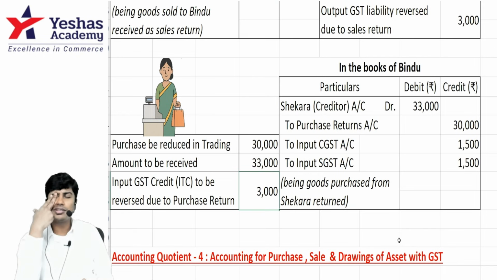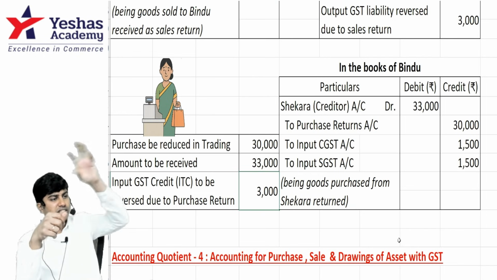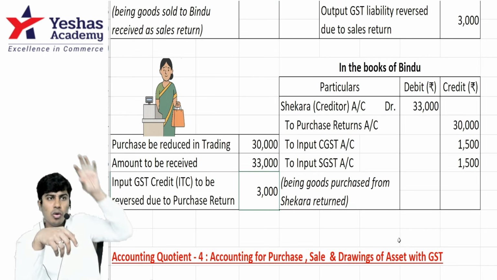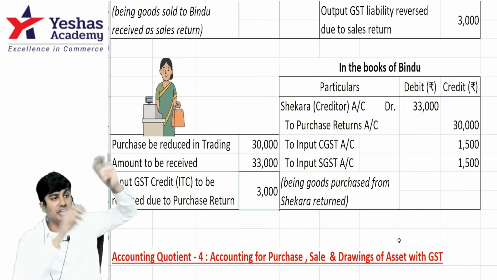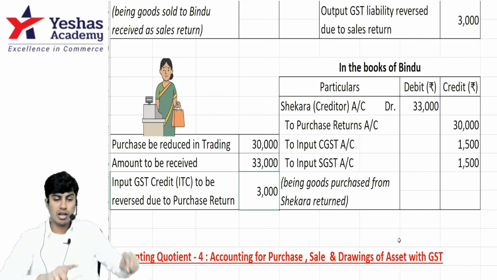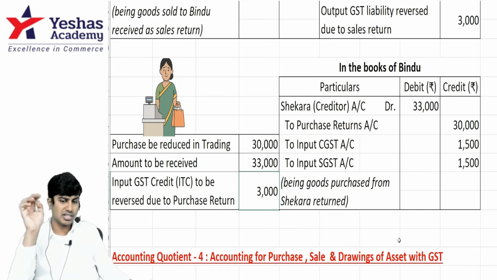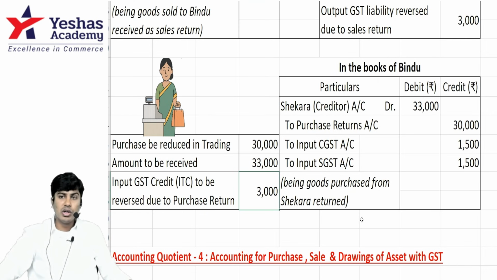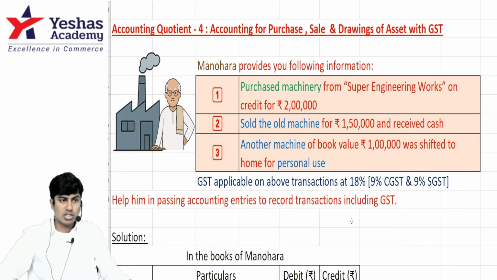Sorry, accounting quotient 3. 1, manufacturer selling it to wholesaler. 2, wholesaler selling it to retailer. We did it from two perspectives. Now, what did we do? Purchase return, sales return. What will we do next? We will do accounting for purchase of goods, sale of goods, and drawings of assets with GST.